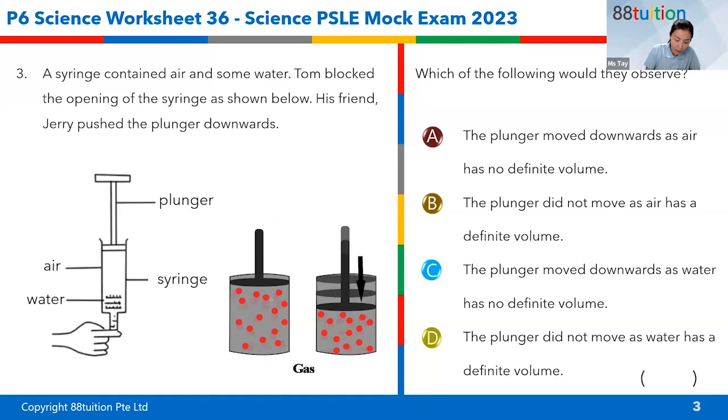So these are how gas molecules or gas particles are arranged. They are actually free to move about. There's a lot of space between the particles. That's why, let's say when Jerry pushed the plunger downwards, the particles just come closer together. There's a lot of space.